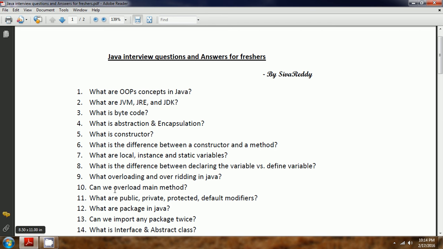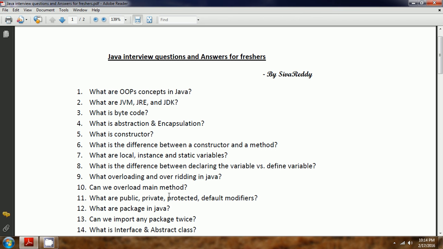Okay, and then can we overload a main method? Yes, you can overload as many methods as you want, that is not a problem. But whenever Java tries to run your program, it always checks for public static void main. Then the Java program recognizes that as the main method and executes it. That means you can overload the main method. At the same time, you can overload the constructor also, because you can define as many constructors as you want with different parameters.